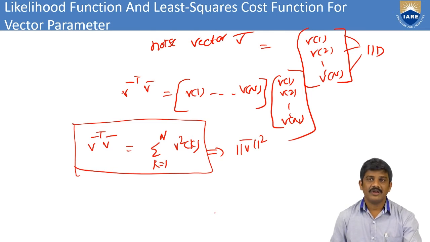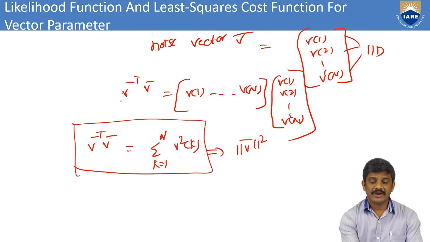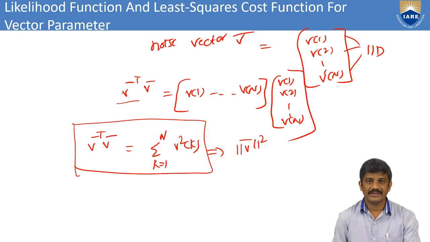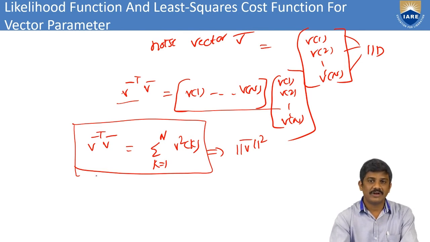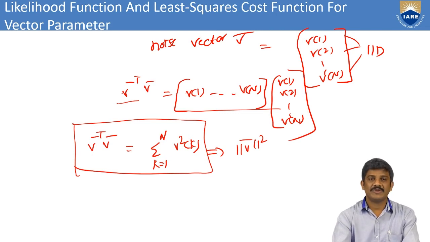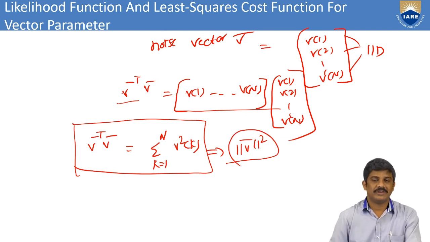Then we can consider v bar transpose and v bar. This is v bar transpose, v(1) to v(n), and this is v bar, v(1), v(2) up to v(n). For computational purposes, v bar transpose into v bar equals summation of k equal to 1 to n v²(k). For simplification, I can also write it as mod v vector whole square.